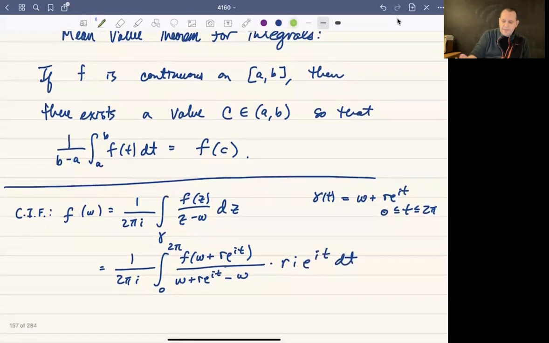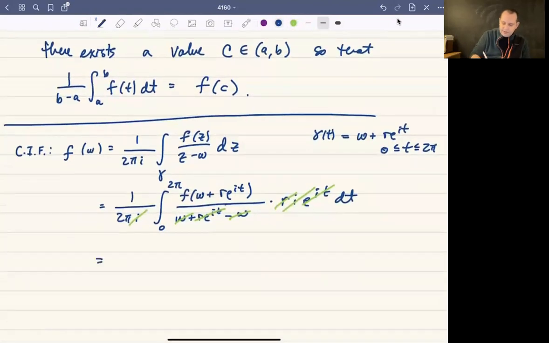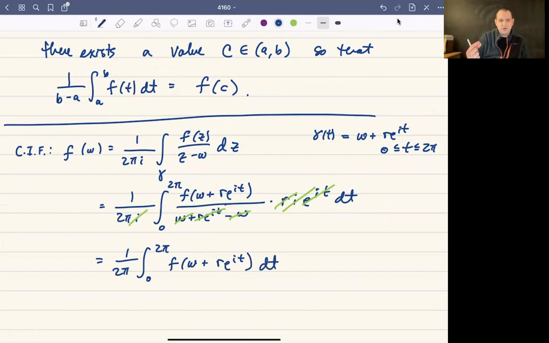Now some stuff cancels, namely the w's. The r e to the it is going to cancel with r e to the it, and the i here is going to cancel with that i. What we end up with is the integral of 1 over 2 pi, integrating from 0 to 2 pi of f of w plus r e to the it dt, and that's going to be f of w. So this is what Cauchy's integral formula says when you actually apply the definition of the integral.